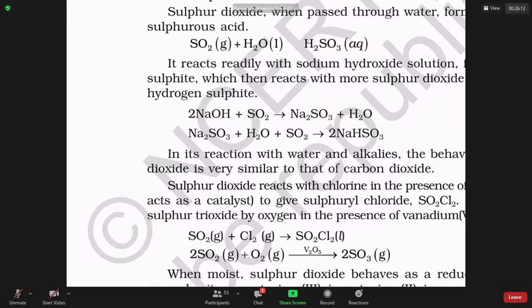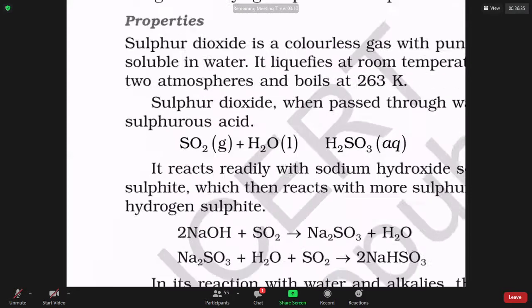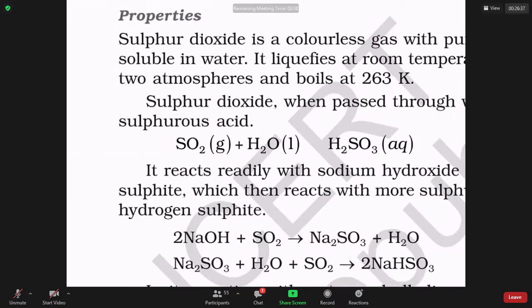Notice that Na2SO3 can again react with sulfur dioxide and water to give sodium bisulfite. The reaction I can write for SO2, a similar reaction I can write for CO2. Why are both similar? Because SO2 is acidic, CO2 is also acidic. Both behave alike. What happens if I dissolve SO2 in water? I get H2SO3, sulfurous acid. What happens if I dissolve CO2 in water? I get H2CO3, carbonic acid.